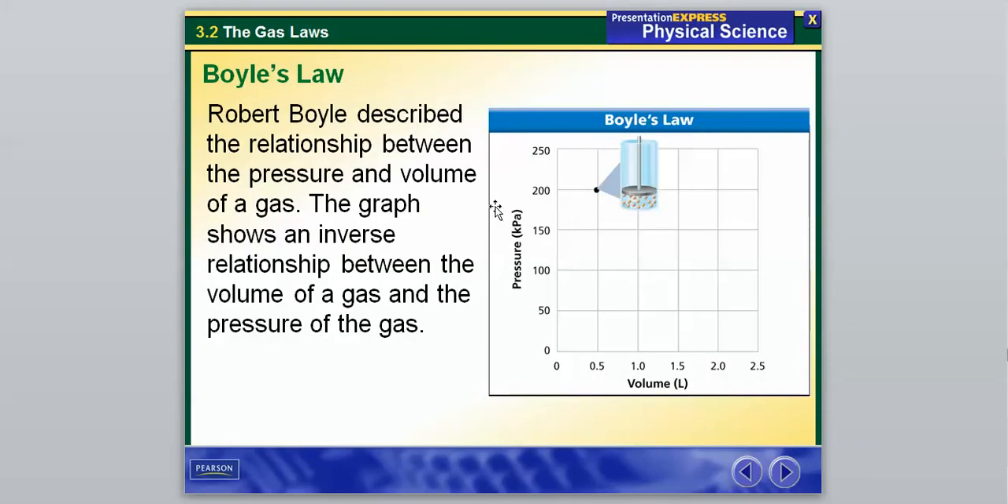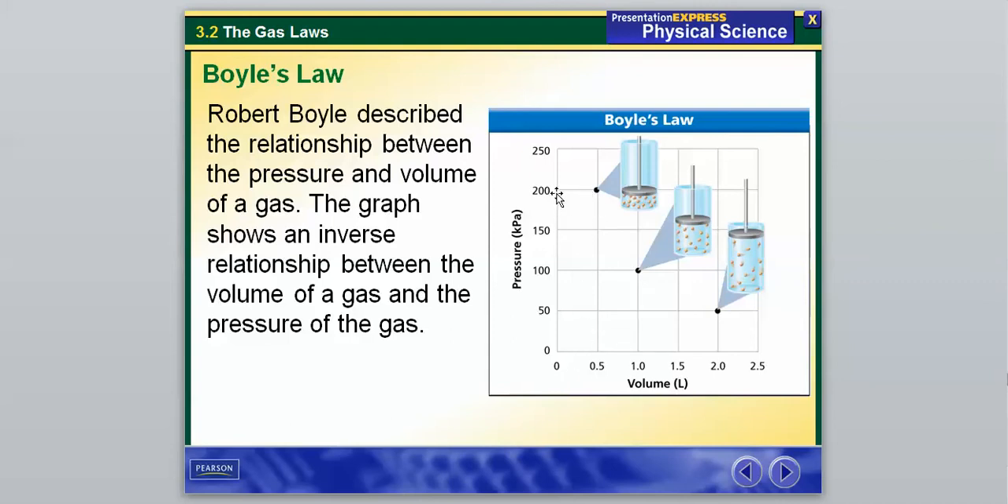Now another guy by the name of Robert Boyle, he looked at the relationship between pressure and volume. So he was not looking at temperature and volume anymore. Now he's looking at pressure. So the graph shows an inverse relationship between the volume of a gas and the pressure. So that means when you increase one, the other is going to decrease, and vice versa. And this one is showing an inverse relationship.